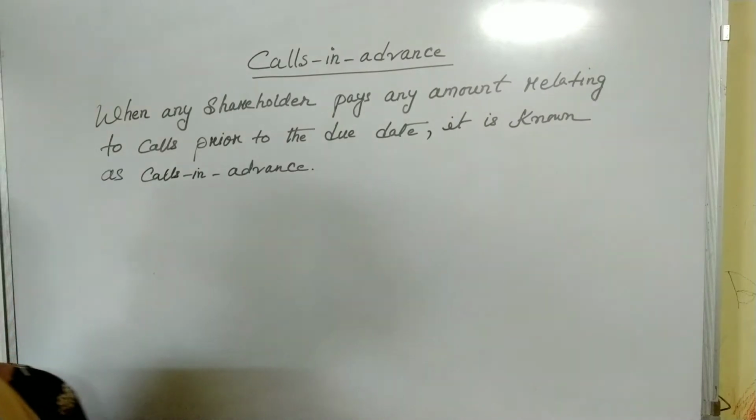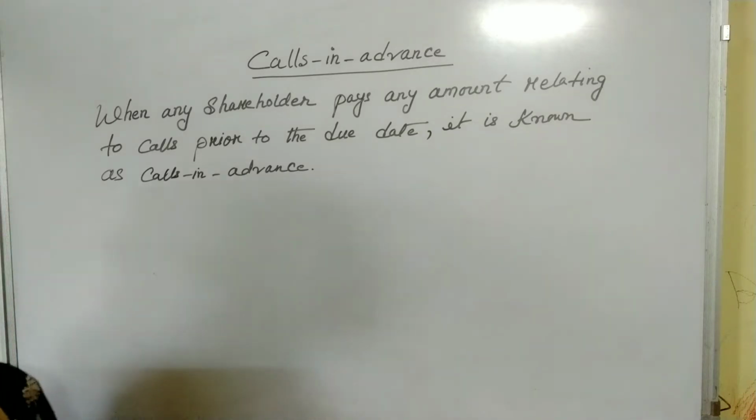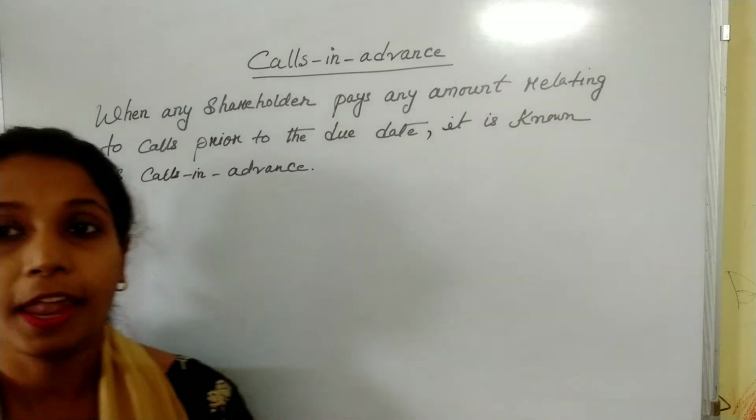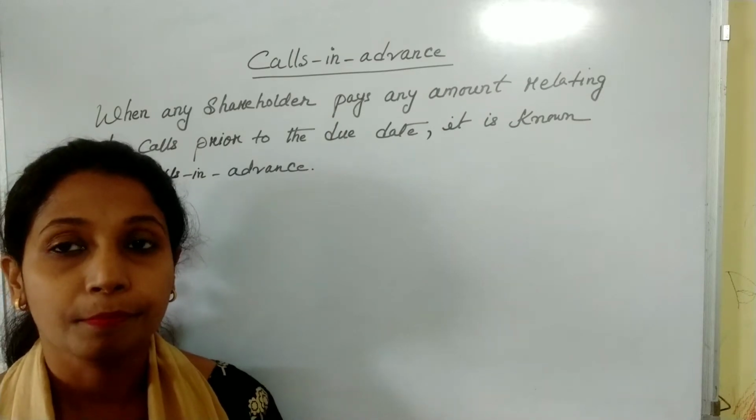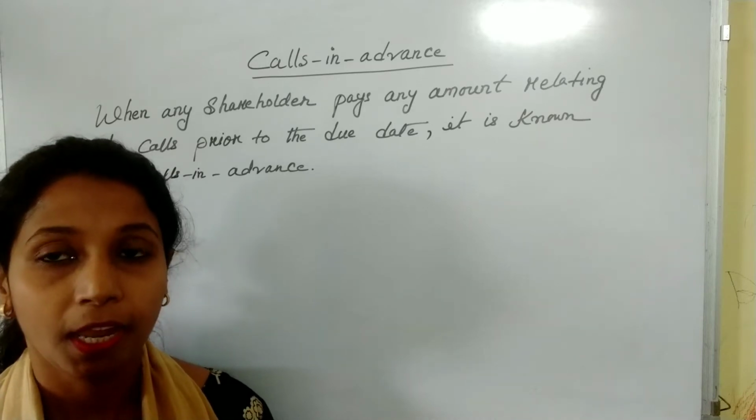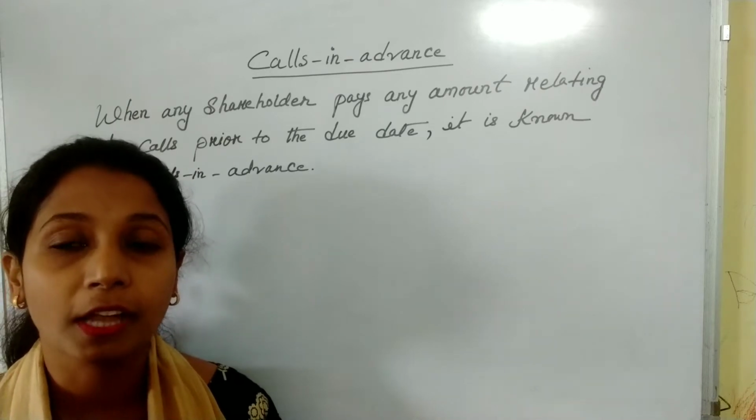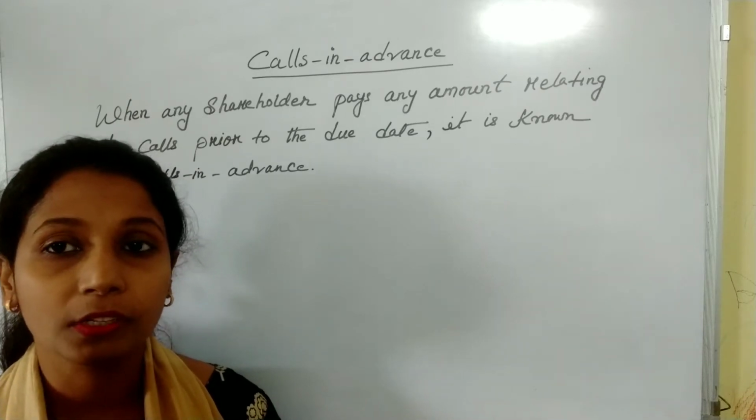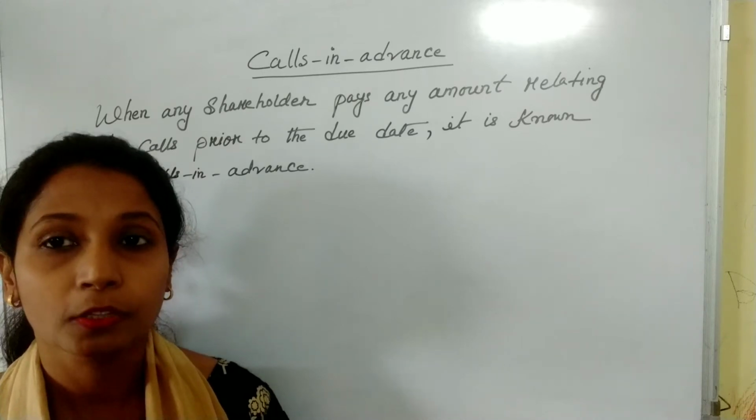That means if any shareholder pays his amount relating to calls before the due date, that is calls in advance, and this must be mentioned in the Articles of Association of the company. If it is mentioned in the Articles of Association, then and only then can a company consider calls in advance.